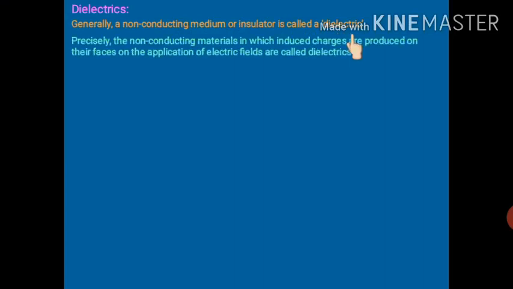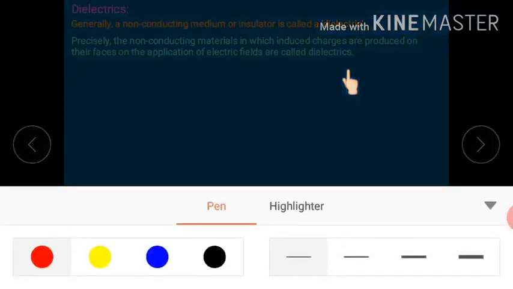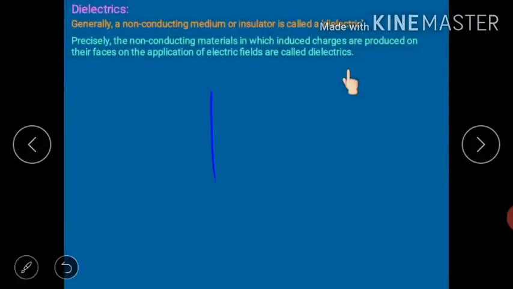Dielectrics. Once again, a non-conducting medium or insulator is generally called a dielectric. The non-conducting material in which induced charges are produced on their faces on the application of an electric field is called a dielectric. Suppose this plate is positively charged, this is negatively charged, and this is an insulator, placed over here.